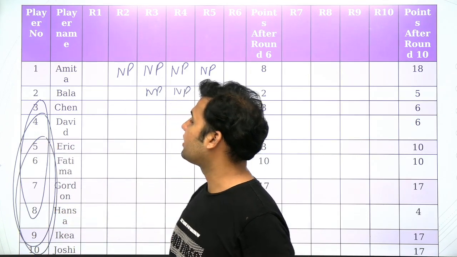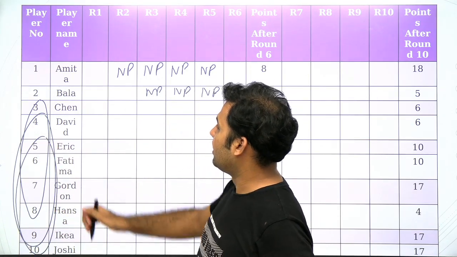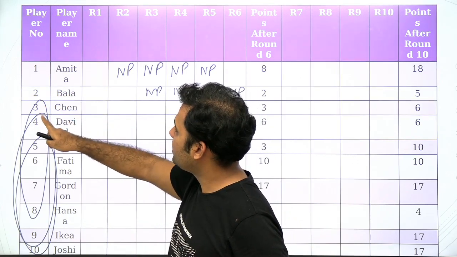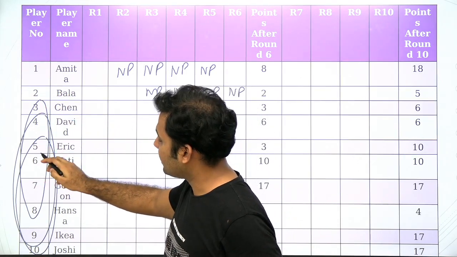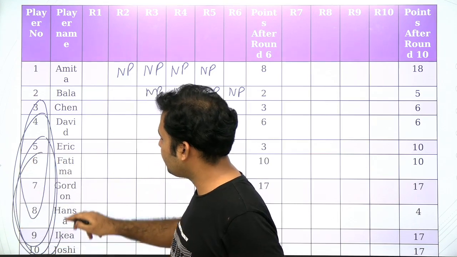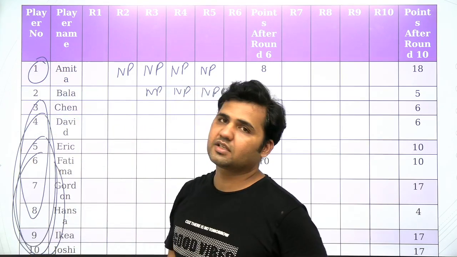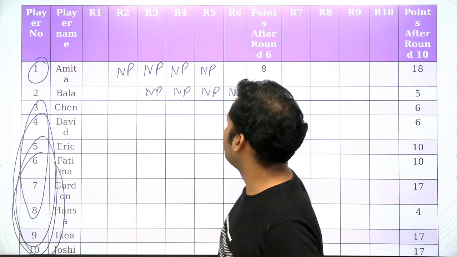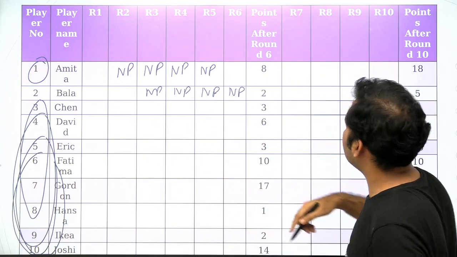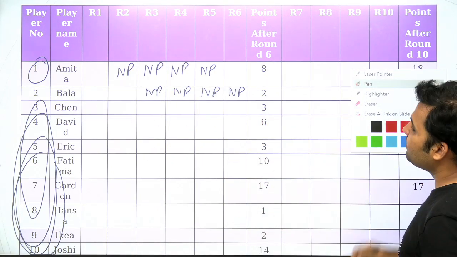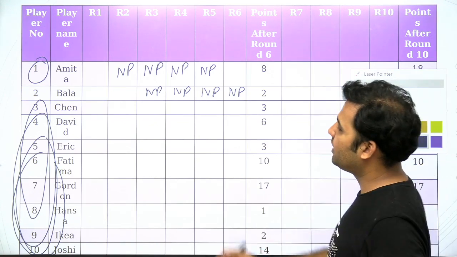So you can see that Bala is not playing round 3, round 4 and round 5, as well as in round 6 you will be selecting these 5 players and the one person will be selected as Amitabh. So round 3, round 4, round 5, round 6, these are the games which are not being played by Bala.